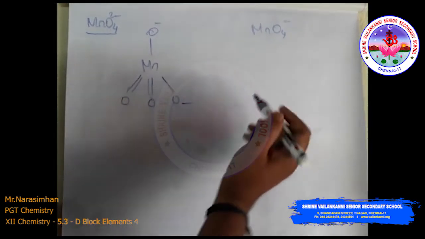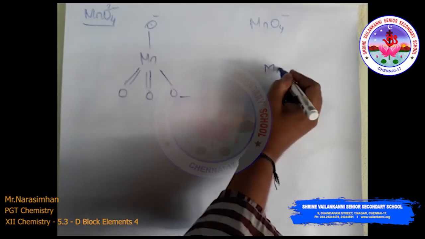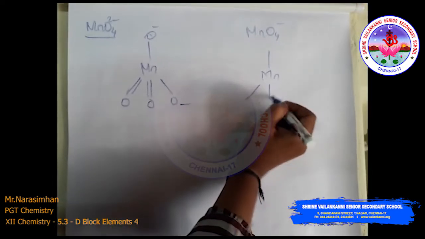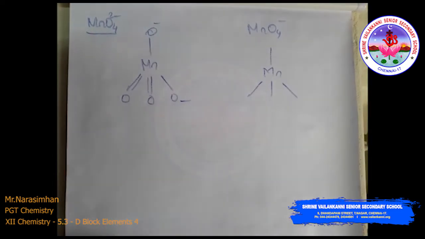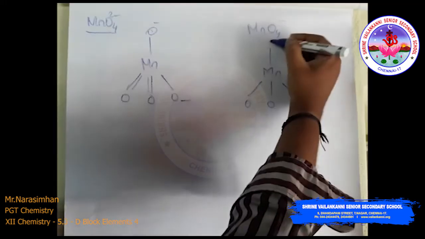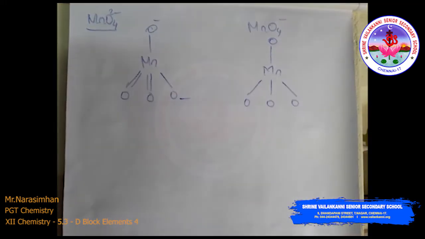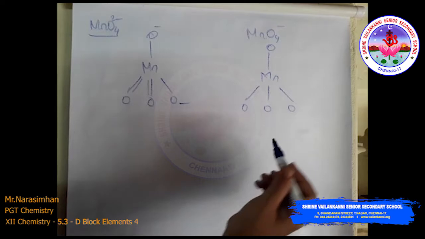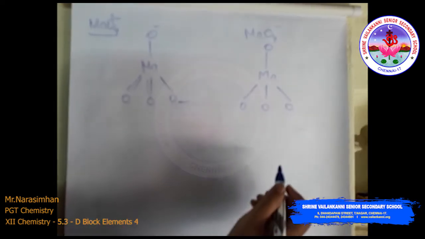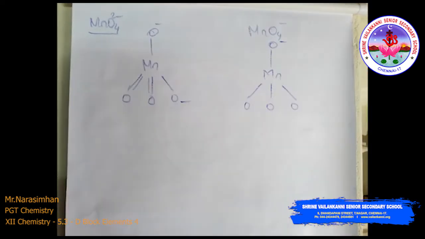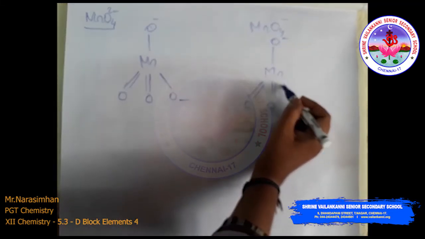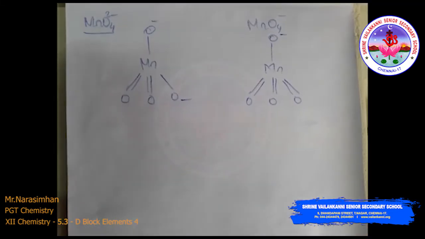Then the permanganate ion structure, in the same way. This is also tetrahedral in nature. Put an oxygen on all connecting bonds to the manganese atom. How many minus charges here? 1 minus charge, just put it here. Then for the remaining oxygen valence, just put an oxygen bond like this.